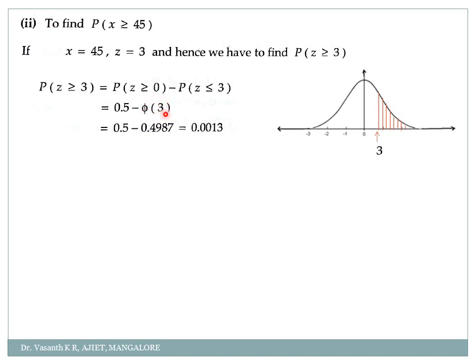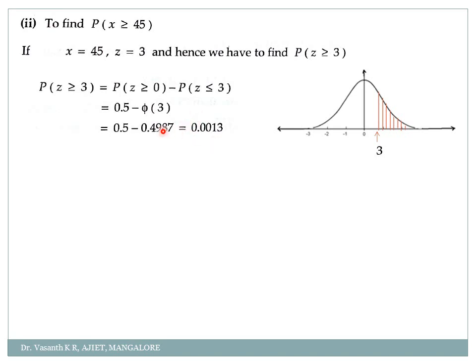Phi of 3 we have to get using the table. In the table you check for 3 down and 0 up. So 3.0 we'll get as 0.4987, or I will get 0.5 minus 0.4987 as 0.0013.